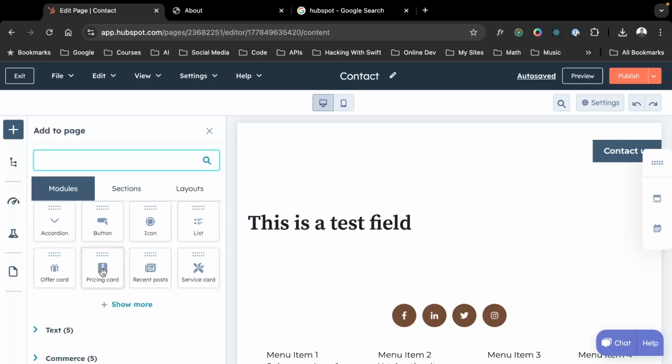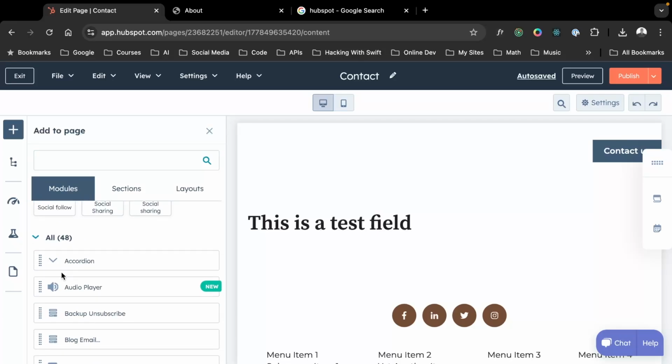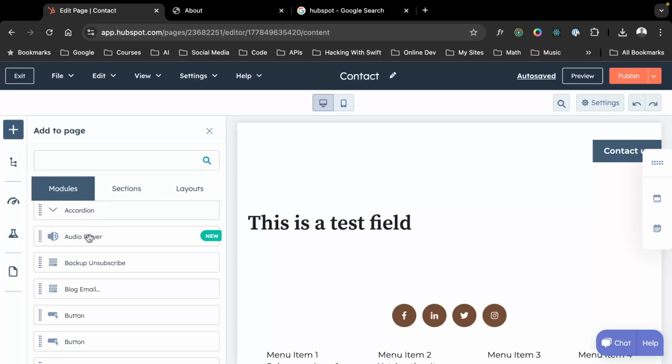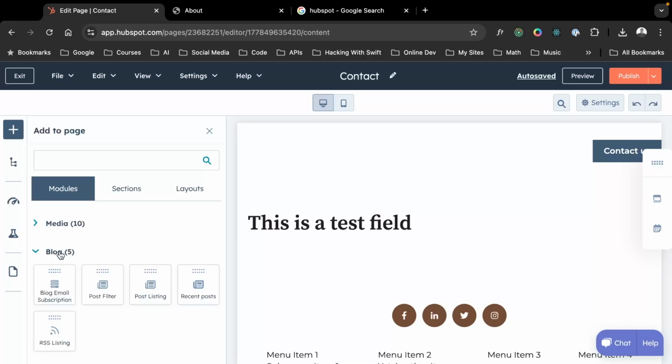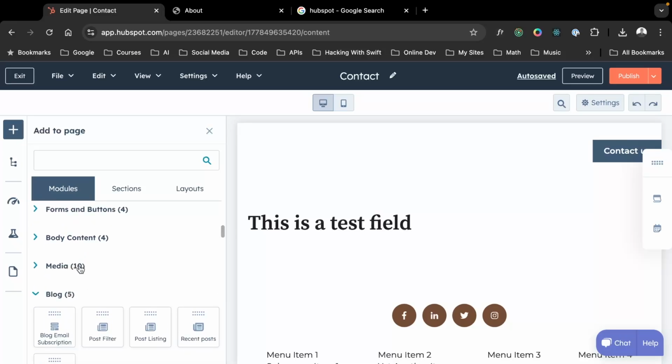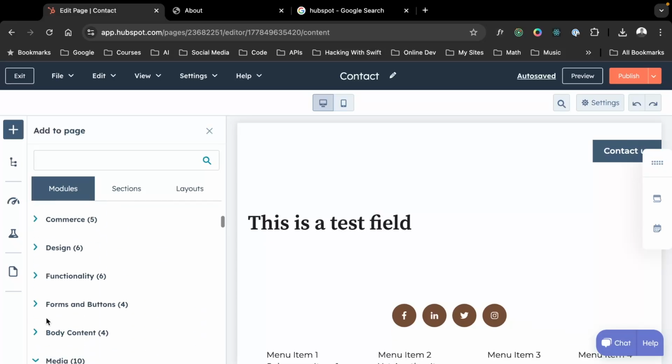I can add a pricing card. I can add a service card. I can add a list. I can add an icon, right? All of the things you're familiar with in terms of Elementor or WordPress-like features, those are going to come up here. Audio player for if you want to add a piece of audio. Social media, a blog subscription, media if you want to add a content library, image slider, image grid, body content, forms and buttons.